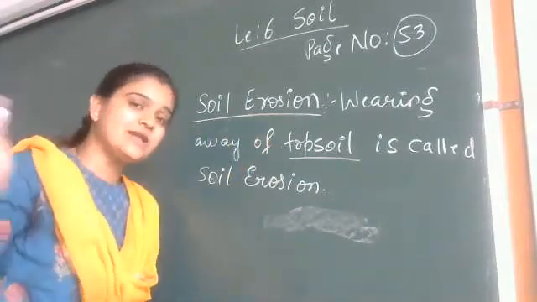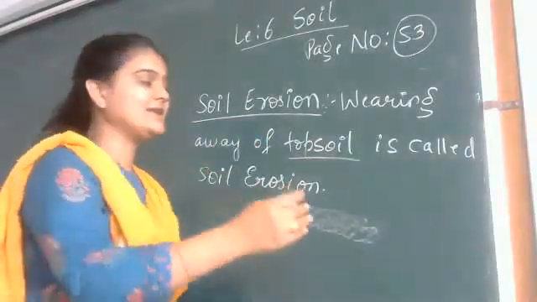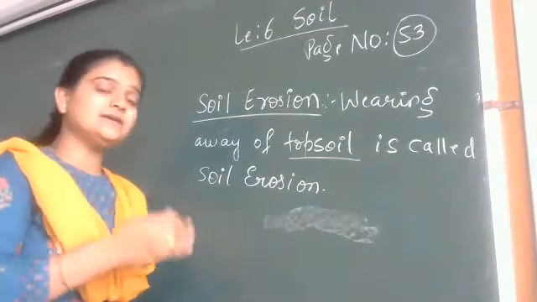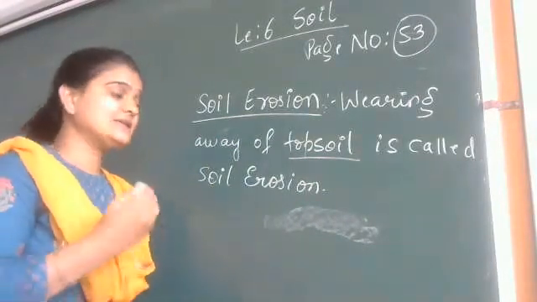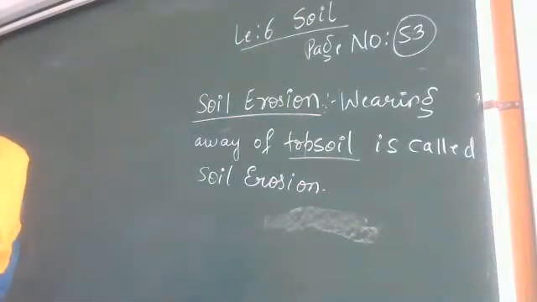Soil erosion is the wearing away, the washing away of the topsoil. If it continues for years and years, what will happen? The shape of the land will be changed. Is it clear?